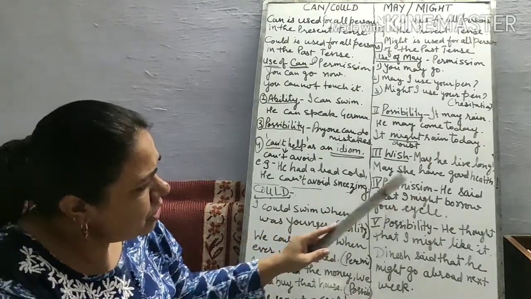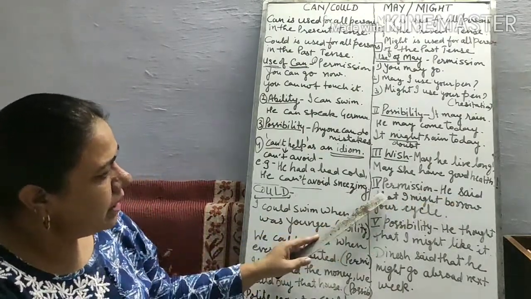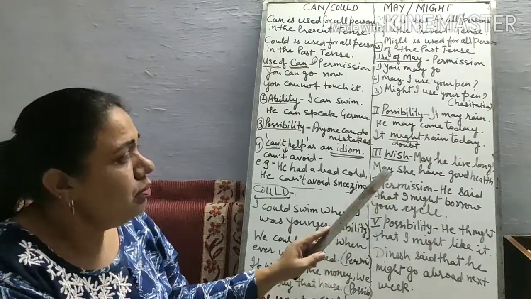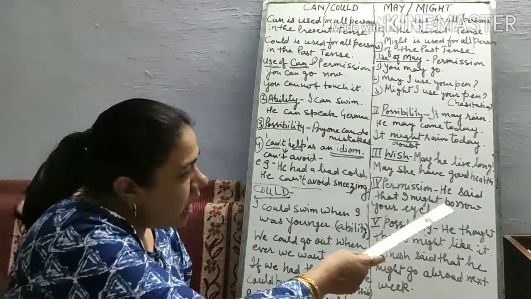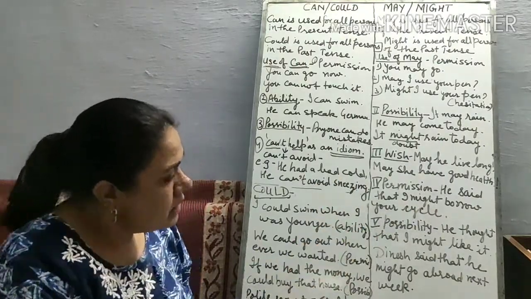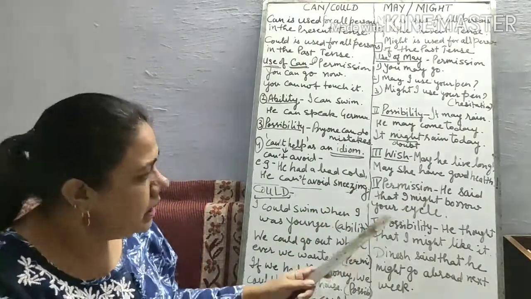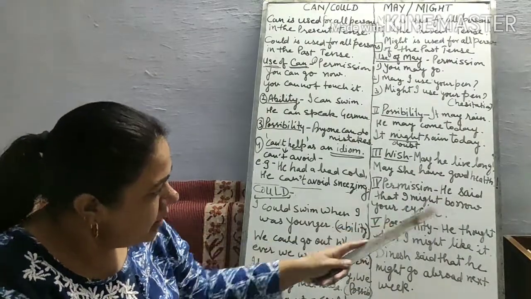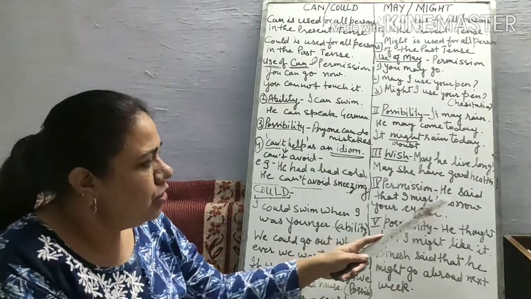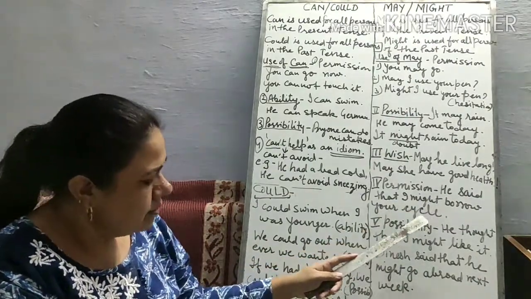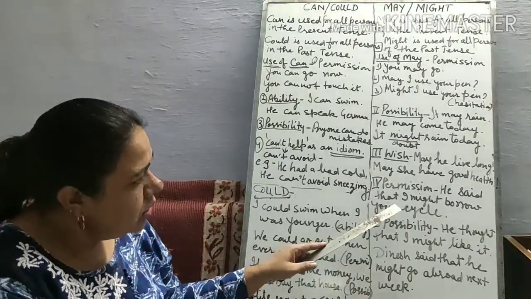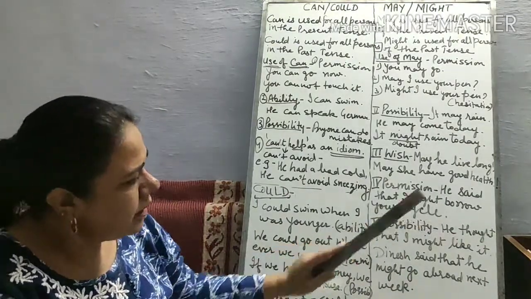Next we take permission. He said that I might borrow your cycle. When we take permission in the past, in past we write might. So less possibilities are there at that time. He is saying in the past tense, he said that I might borrow your cycle. Hesitation is also there. Possibilities are less.